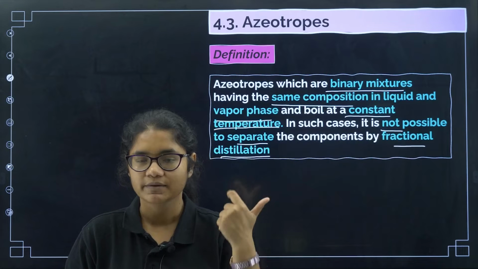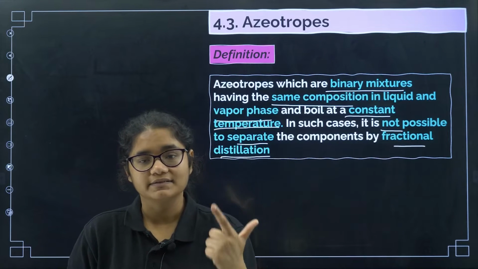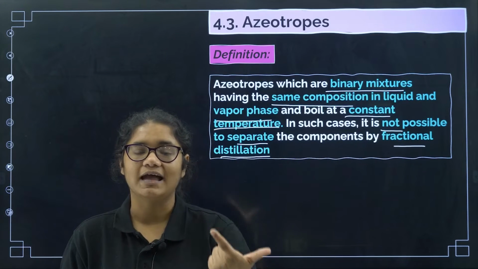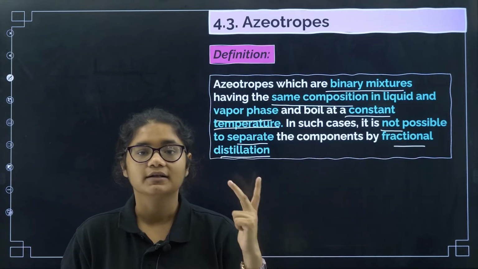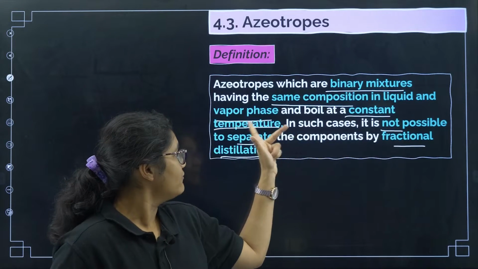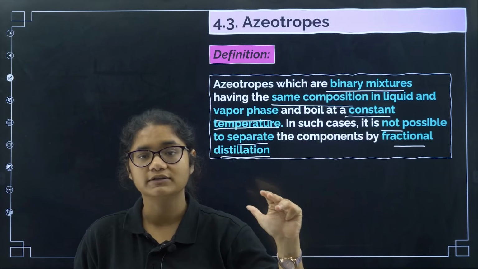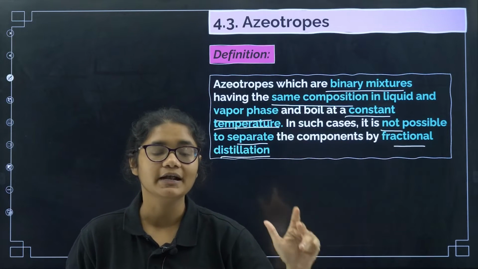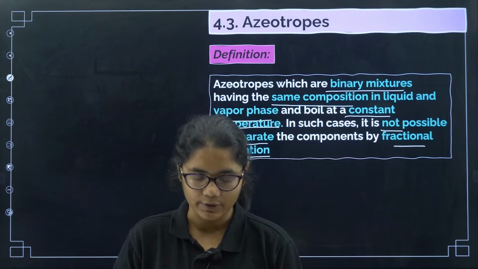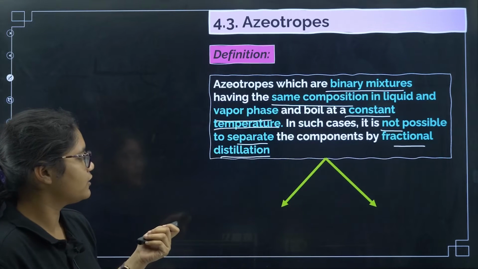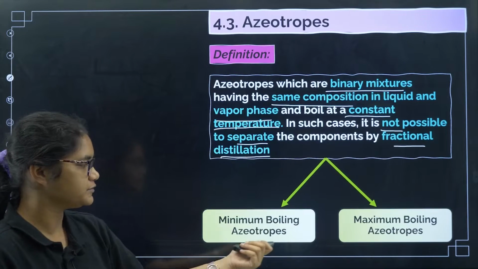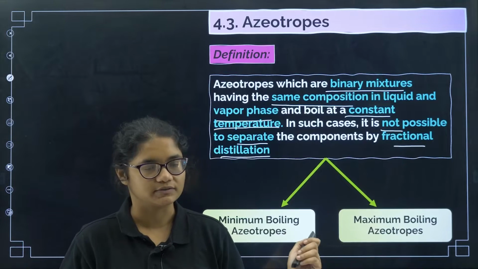First, it is a binary mixture. Second, they have the same composition in the liquid phase and in the vapor phase. Third, they boil at a constant temperature, and the fourth is, because of this, they cannot be separated using fractional distillation. Okay, now azeotropes are again of two types, minimum boiling azeotropes and maximum boiling azeotropes, which we will see in our next slide.